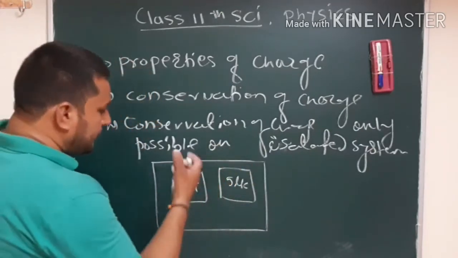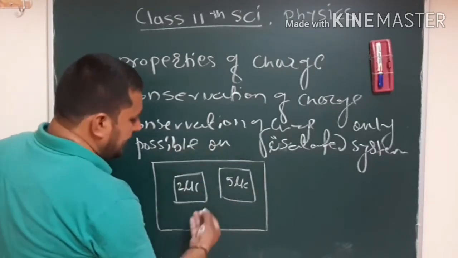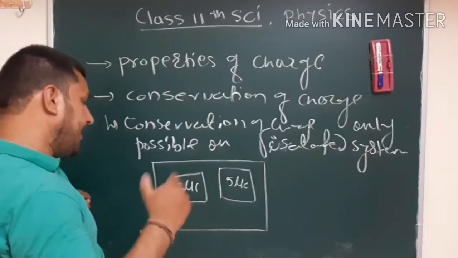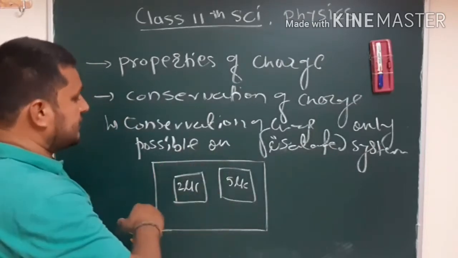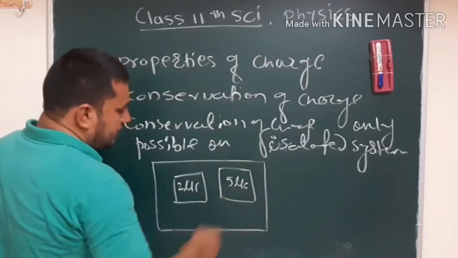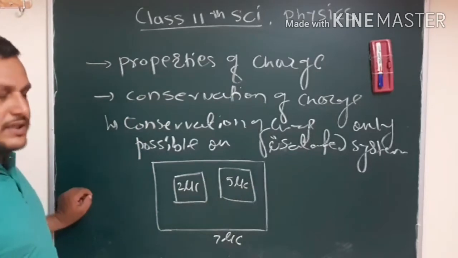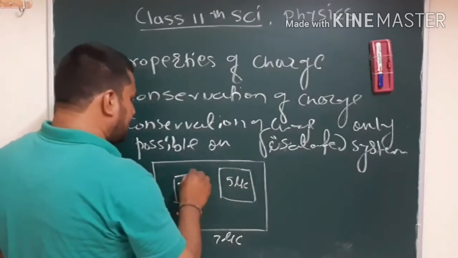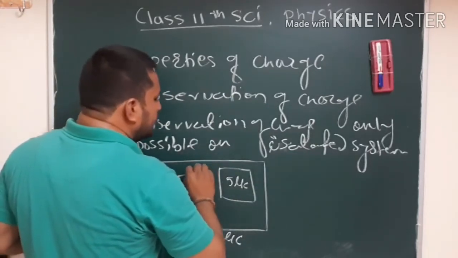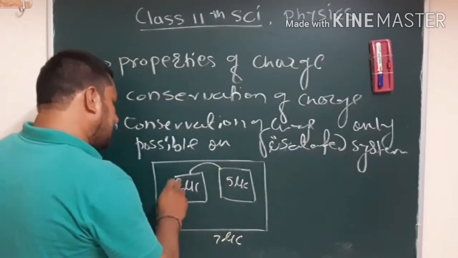So the net charge of this whole system remains constant if the charge is interchanged between them. For example, the net charge of this system is what? 7 microcoulomb. Suppose after some time we move 1 microcoulomb charge from this body to this body, then the charge will be updated.